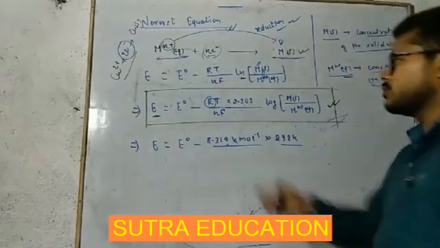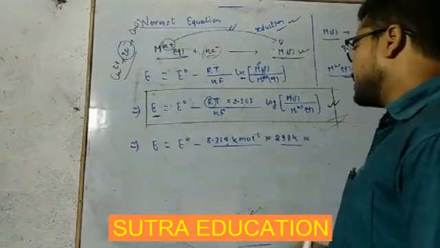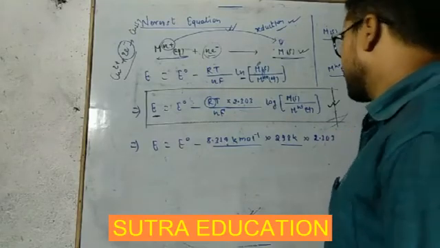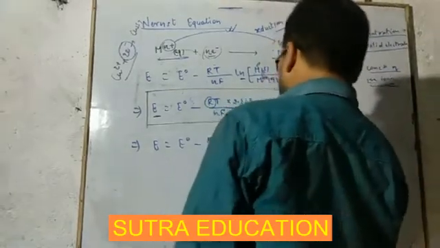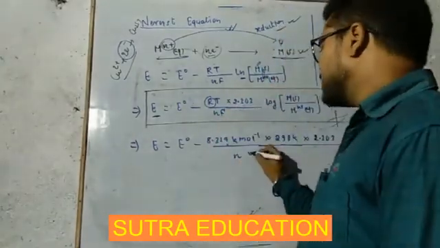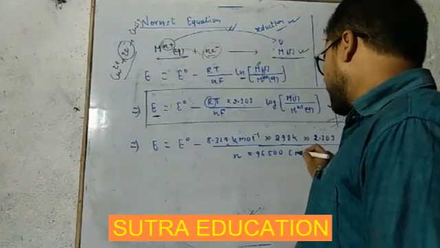Temperature, it is room temperature, so 298 Kelvin. Multiplied by 2.303 divided by n, we don't know. F, I told you, 96,500.